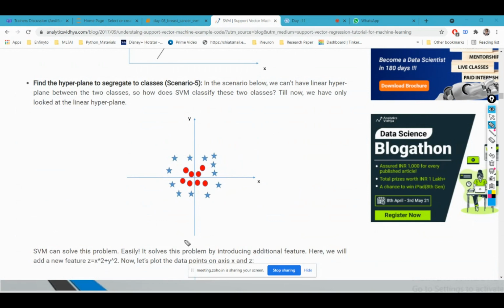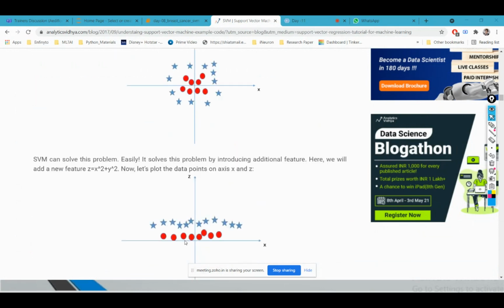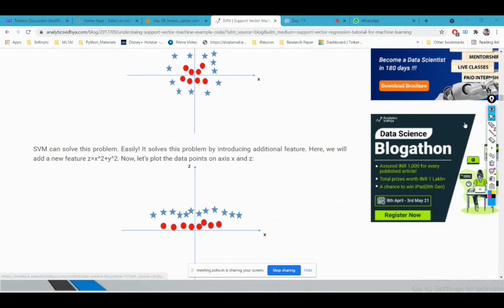So in this condition, I'm going to apply an equation. This is how your kernel transformation works. It basically applies different types of equations. In this case, I'm going to apply the equation z equals x square plus y square. With all the values of x and y, we are going to get a lesser value of z for the dots because they are closer to the x and y coordinates.